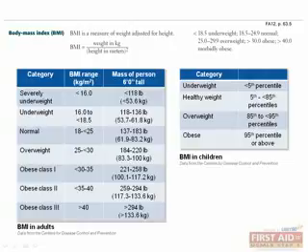In children, the BMI is calculated the same way, but then is reported as a percentile when compared to other boys or girls of the same age on a growth chart. In this case, a child with a BMI normalized for age at the 85th percentile or higher is considered overweight. The BMI is not a perfect metric for determining obesity, however. For example, an athlete with a lot of muscle mass may have a BMI that qualifies as overweight or even obese, but is actually in good physical condition.